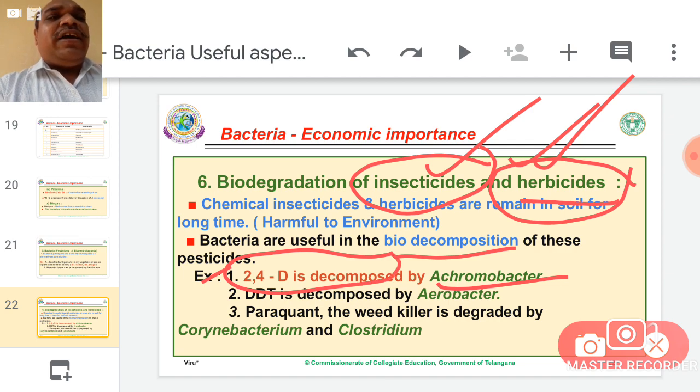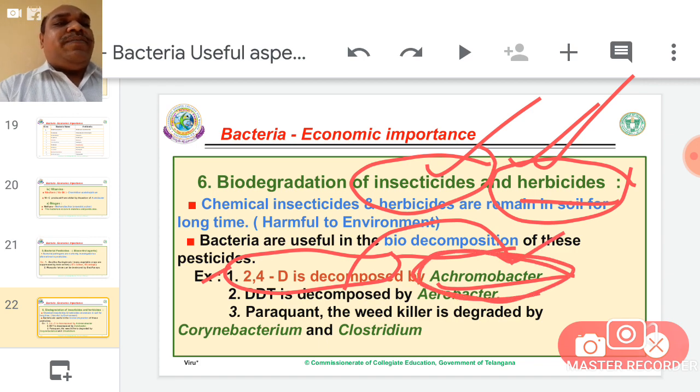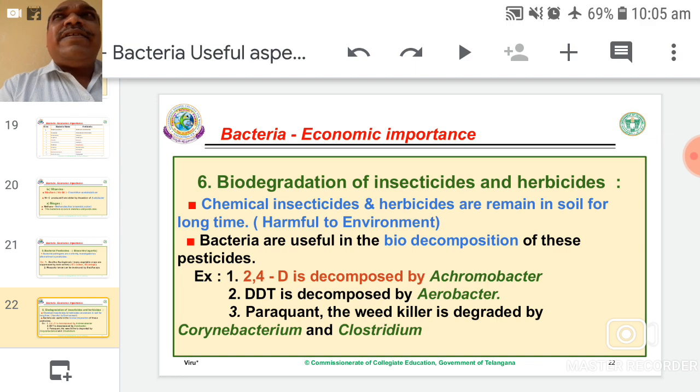It is a toxic chemical. It is decomposed by Achromobacter. So here the bacteria can help us because excess 2,4-D is decomposed by this bacterial activity.